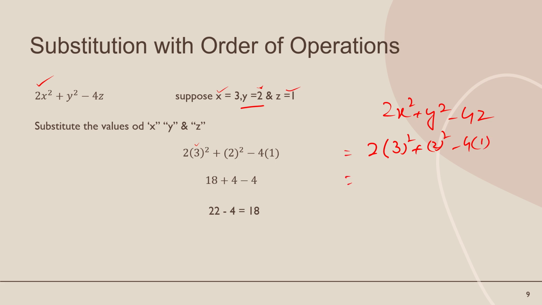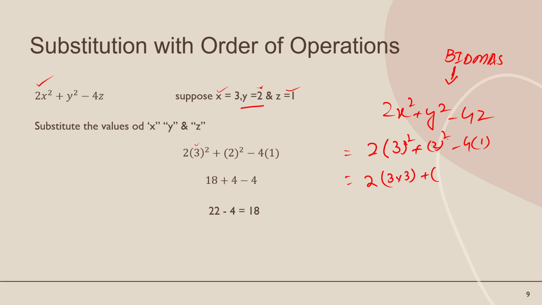Now according to the BIDMAS rule, first we solve the bracket. So there is no bracket. Just see, this bracket is for the numbers only, not for the whole expression. We will solve indices. Indices mean power. Okay, 3 power 2 we will write as 3 cross 3.